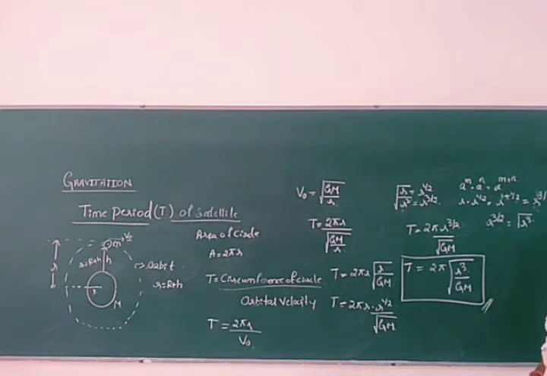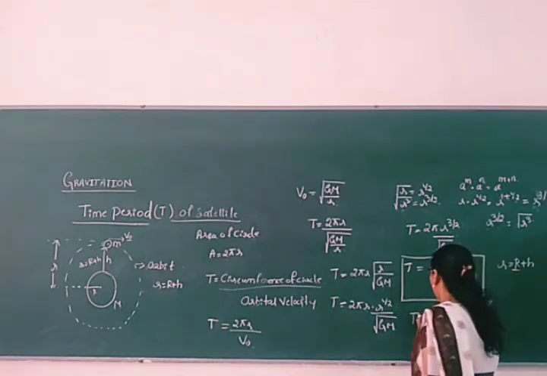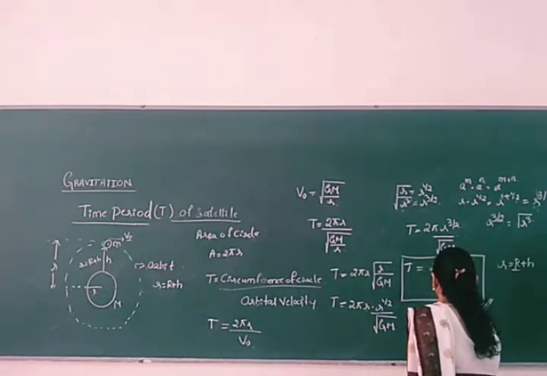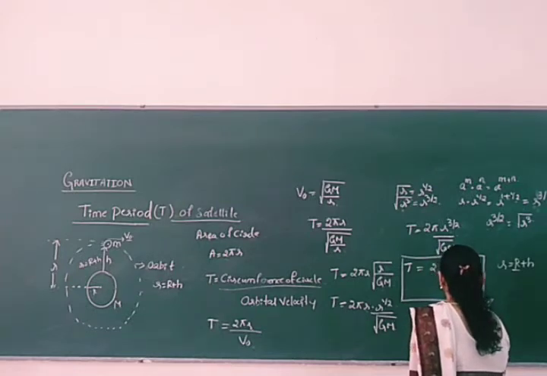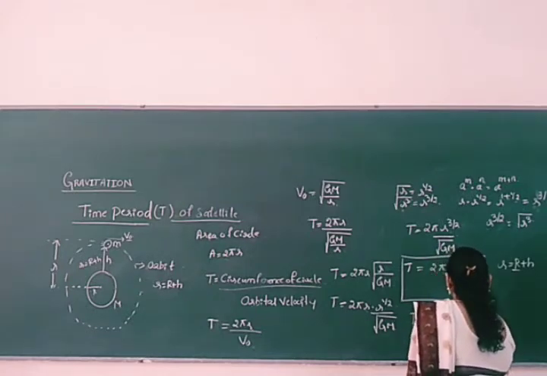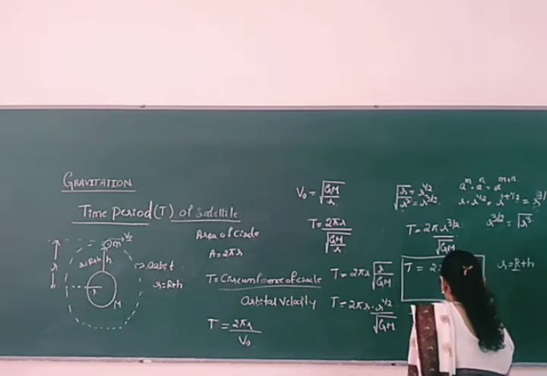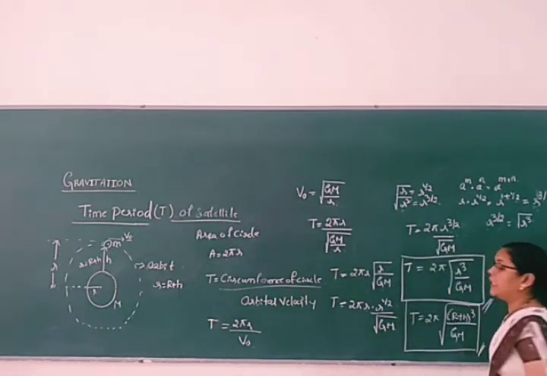So this will give you the time period of the satellite. As we know here, r is equal to capital R plus h. What is this capital R? Radius of the earth. H means the height above the surface of the earth where the satellite has to execute uniform circular motion around the earth. Then when you place it here, we get 2 pi root of r plus h whole cube divided by gm. So this is also called the time period of the satellite.